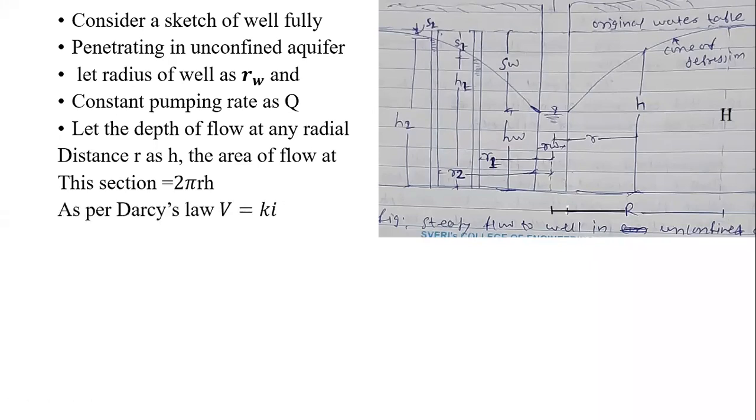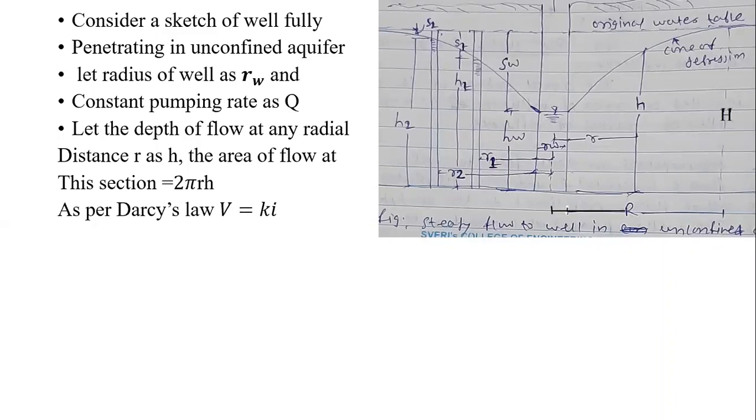Then we know Darcy's law. So as per Darcy's law, we are taking the help of Darcy's law because we know that whatever the flow is there in the aquifers or the soils, those flows are governed by Darcy's equation. That is, the velocity of the flow is directly proportional to the hydraulic gradient, isn't it? So the equation is v equals Ki.